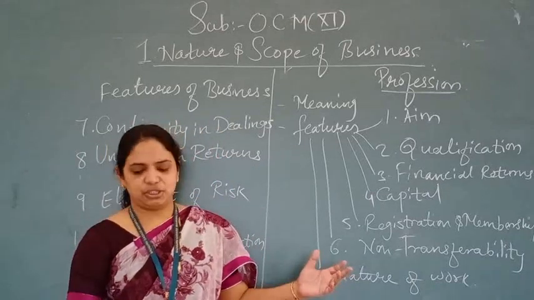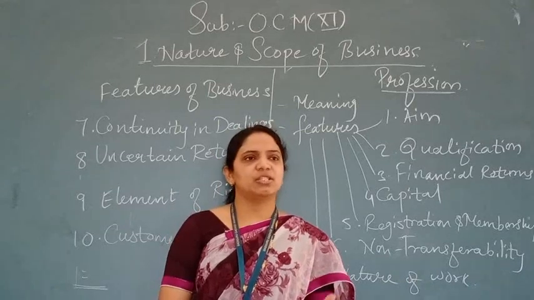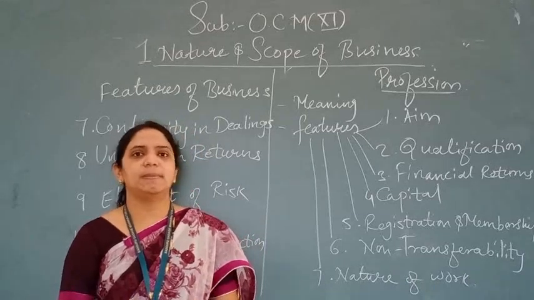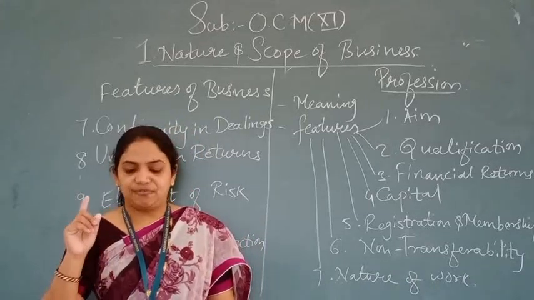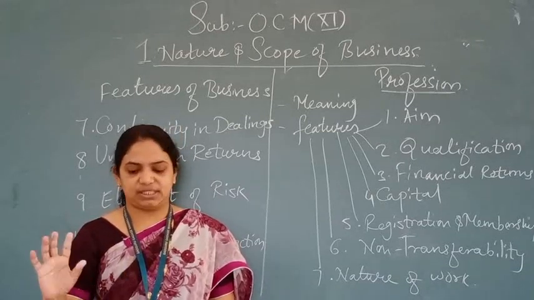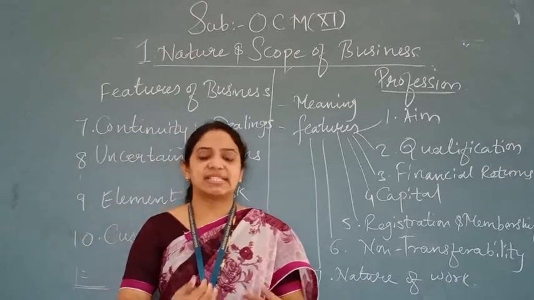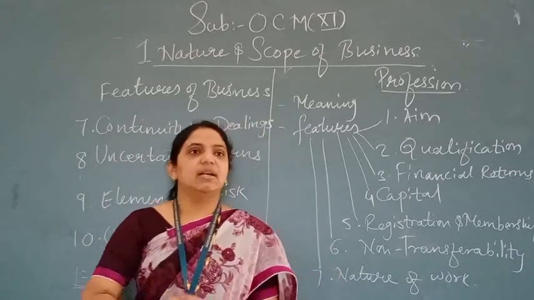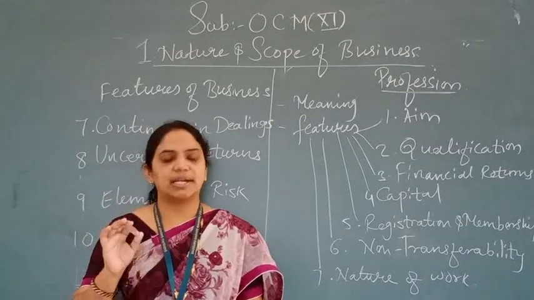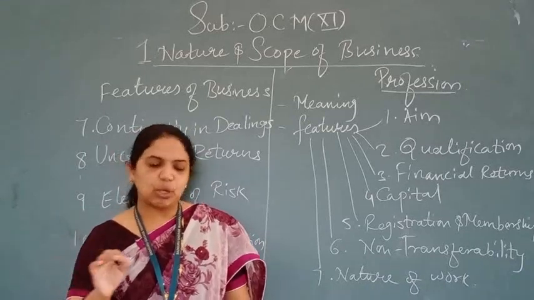Number 2 is qualification. Number 3 is financial returns. Of course, the main motive is to earn profit, but also to provide service to the common public and solve their problems. Professionals get fees in exchange for the service. Income received by a profession is not fixed. Professionals can be employed by an organization or self-employed. For example, take a chartered accountant. A working chartered accountant gets salary. Those who practice privately, that is self-employed, get fees.